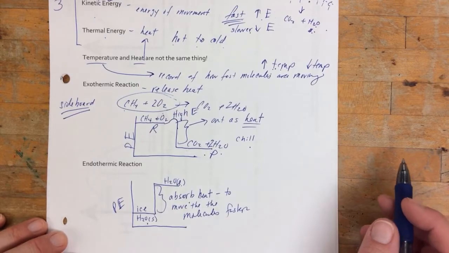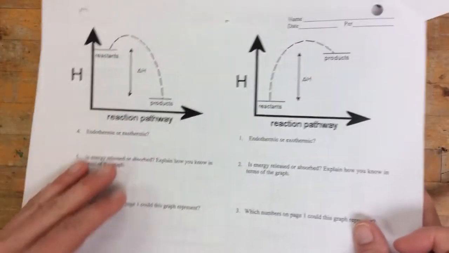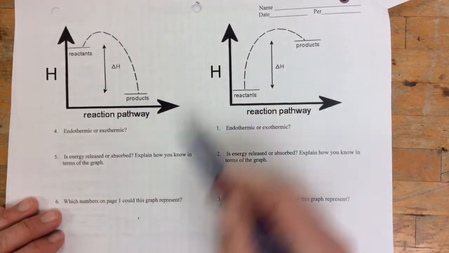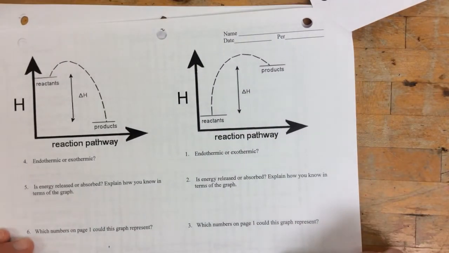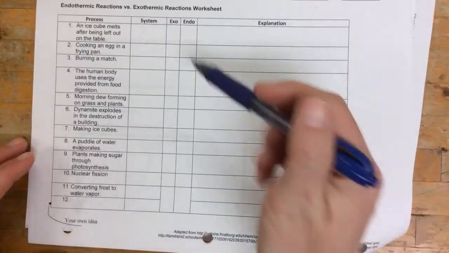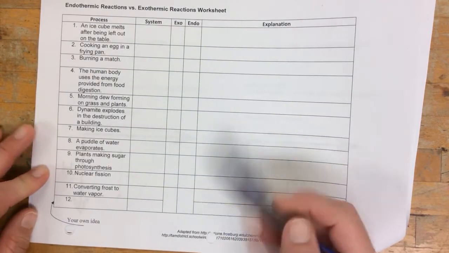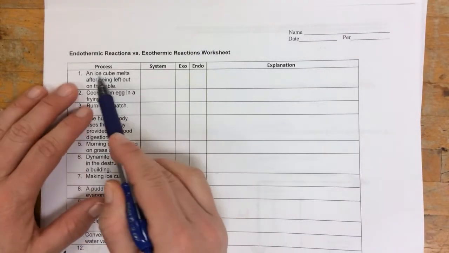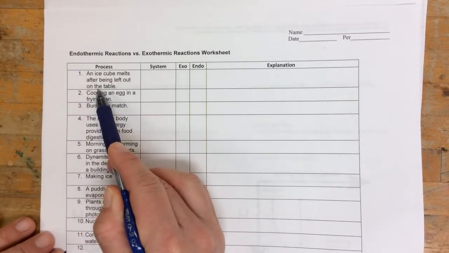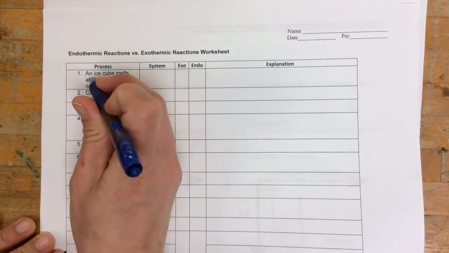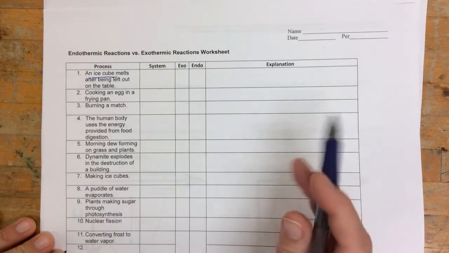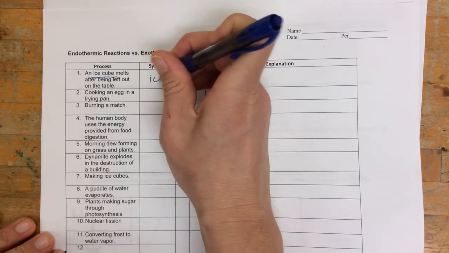So you can think of this in these next couple worksheets as you're doing. First of all, I want you to go ahead and kind of think about this, okay, and answer these. This has to do with what we just talked about. And then go through and tell me whether you think these things are exothermic or endothermic. Okay, let's go through this first one. An ice cube melts after being left out on the table. Well, what is the system? The system, of course, is actually what it's being worked on, and that's going to be the ice.